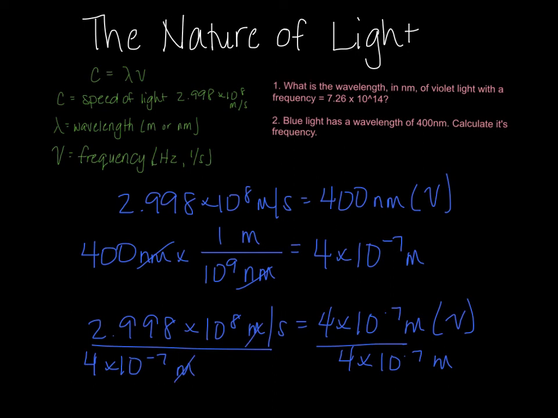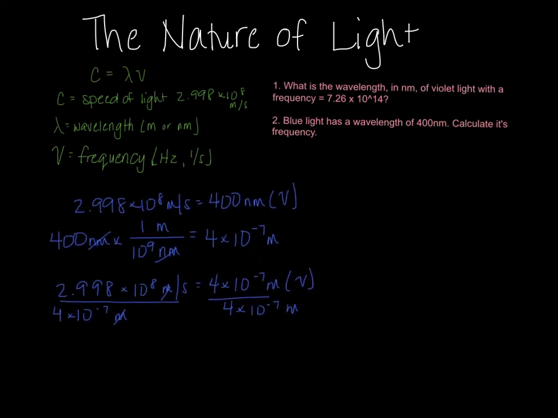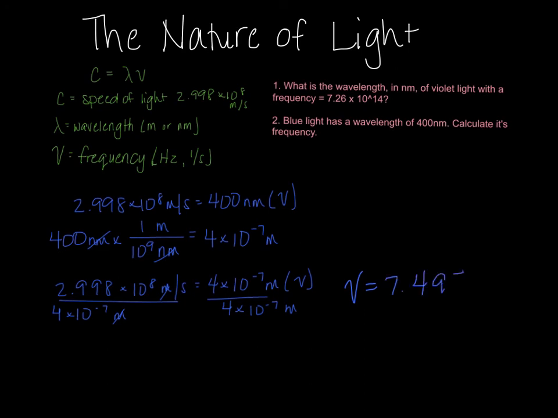My meters will cancel, and I will have 2.998 times 10 to the 8th divided by 4 times 10 to the negative 7th, and I will get a frequency of 7.495 times 10 to the 14th 1 over S, or hertz.